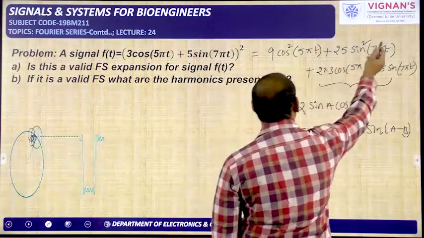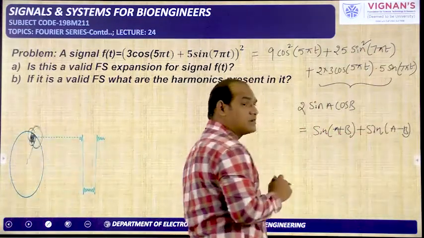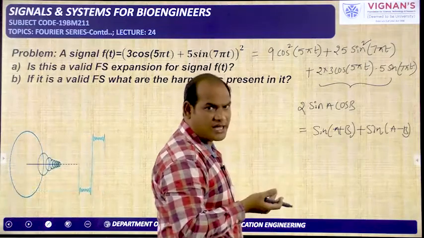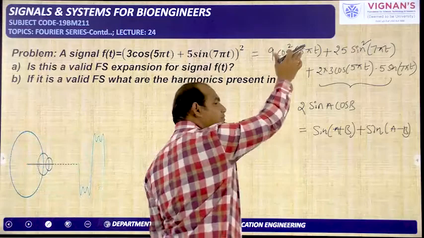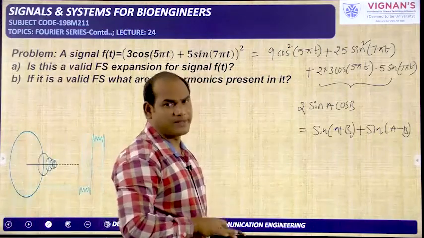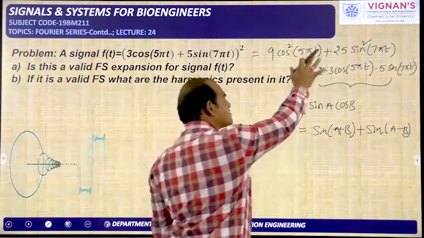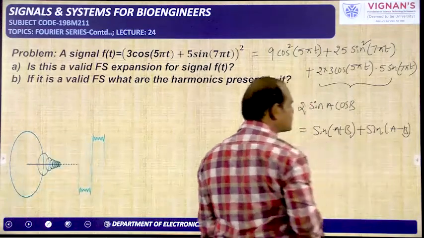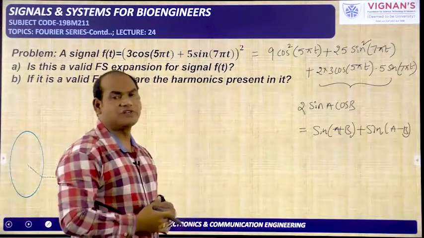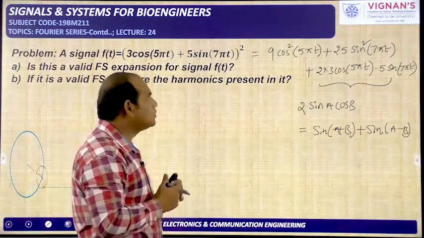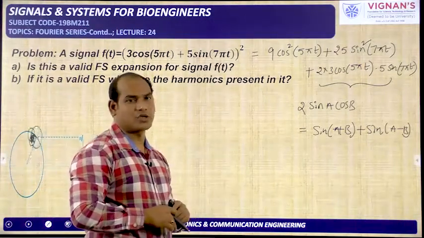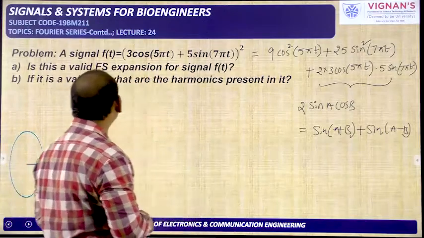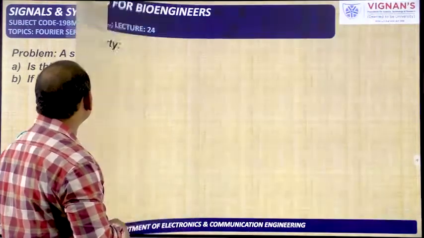So this sin square 7 pi t can be written as, like sin square theta, 1 minus cos 2 theta by 2. And cos square theta can be written as 1 plus cos 2 theta by 2. Okay, so cos terms, sin terms, and here two sin terms. So individual cos terms and individual sin terms we got. So we can solve like the previous problem from that step onwards. Okay, so you can do this problem. So I am going to the next one.